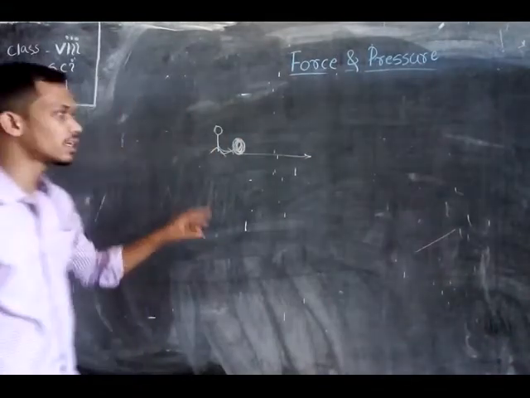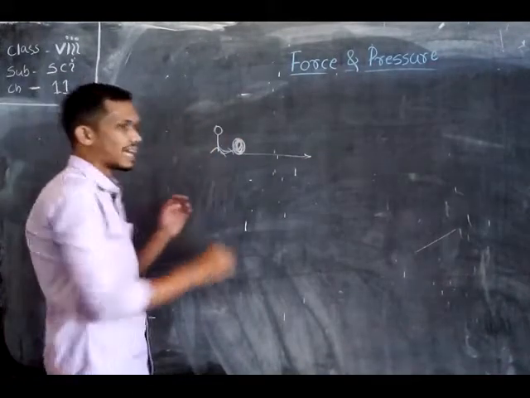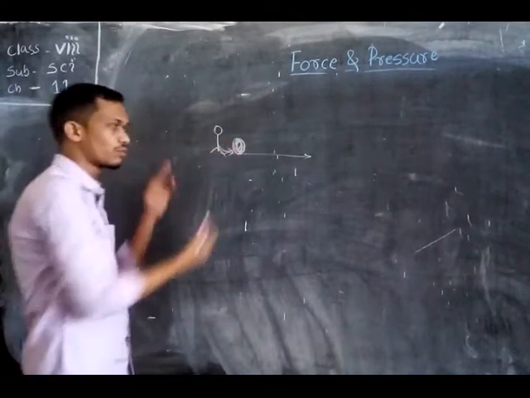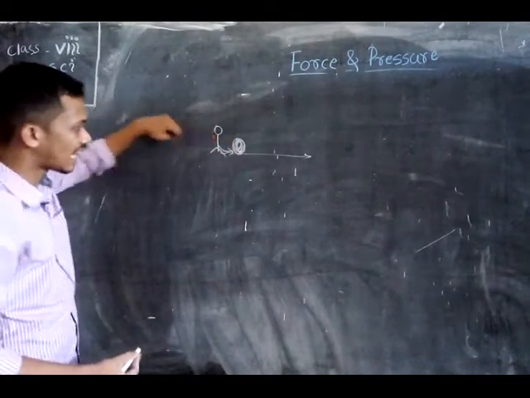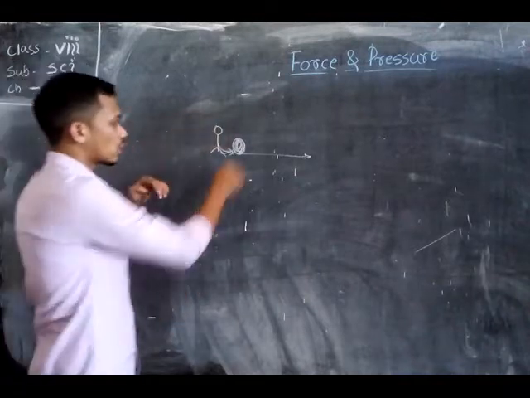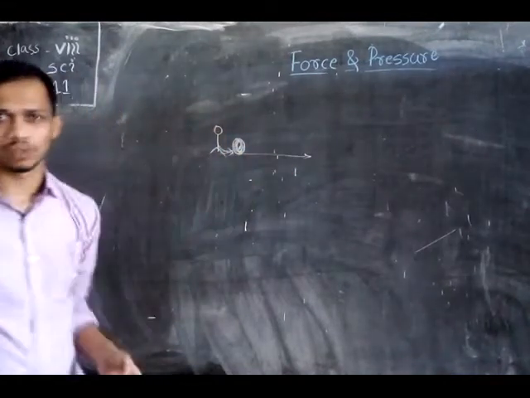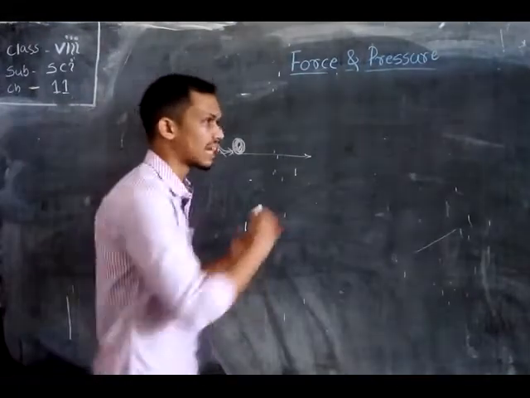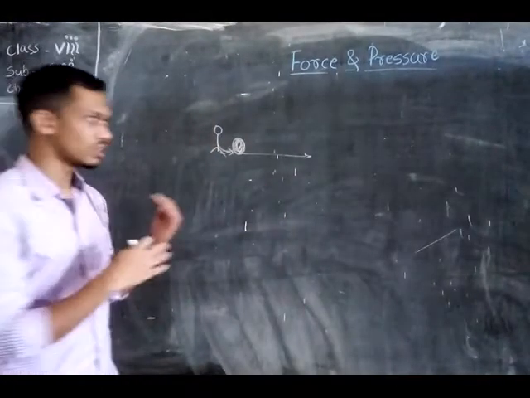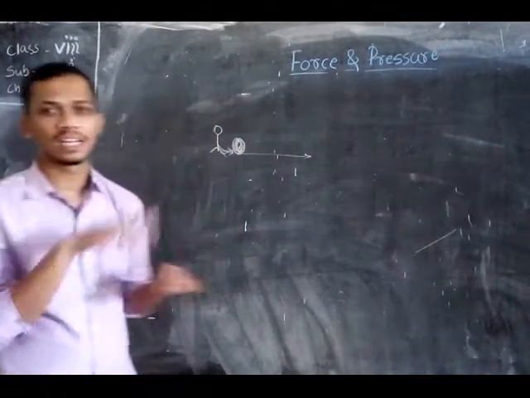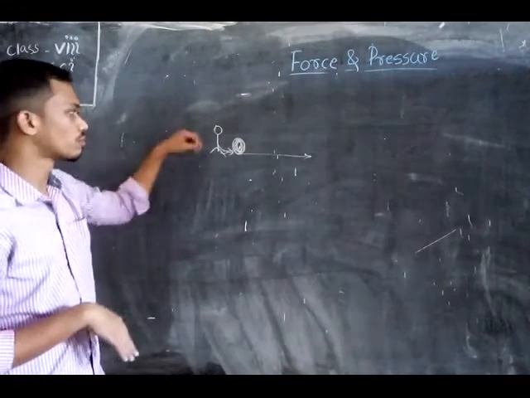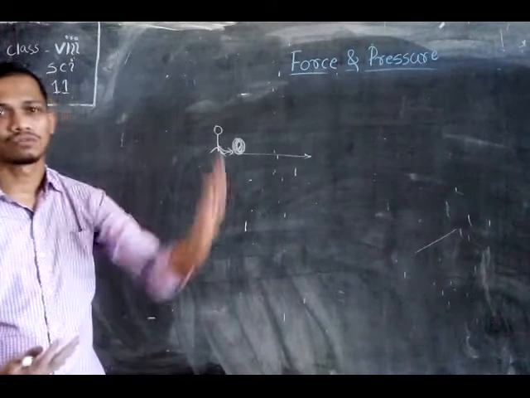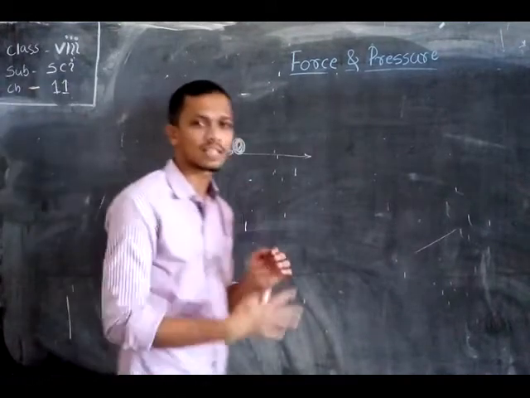Okay students, so in this case the action being done by your leg is that your leg exerts some force on the football to move it forward. Or when you are riding a bicycle, with the help of your leg you pedal the cycle. The force exerted on the pedal moves the cycle forward. So this is another example of force.